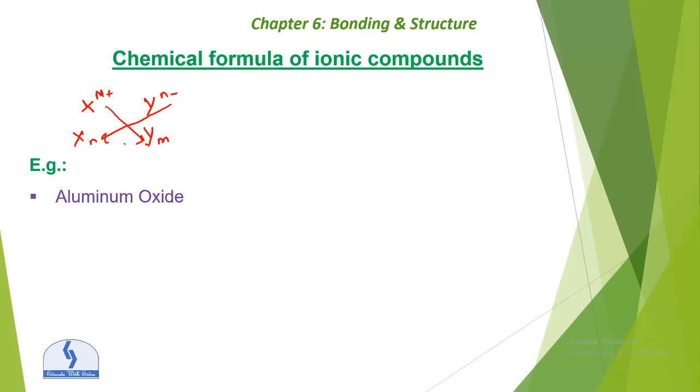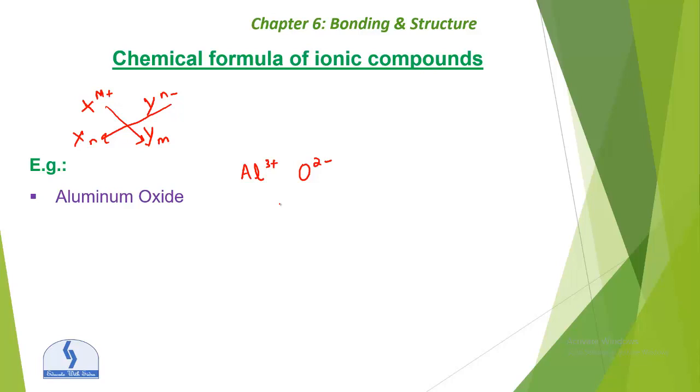The ions present are aluminium and oxygen. Aluminium is basically 3 plus and oxygen is basically 2 minus. These ions have a completed outermost shell, having completed their octet.